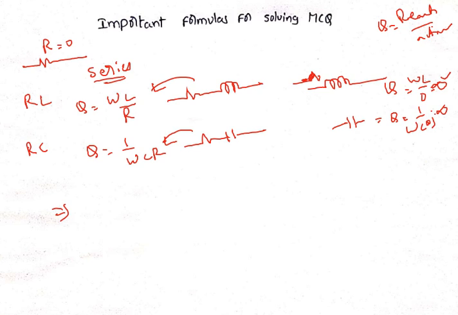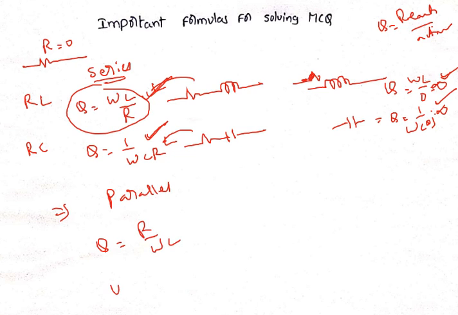So, very important here. What we need to remember is, in case of series RL circuit, Q equals omega L by R, and in case of series RC circuit, 1 by omega C R. In case of pure inductor, quality factor is infinite. For pure capacitor, quality factor is infinite. And for the same case, in case of parallel, what happens? Just inverse of that. Quality factor is just the inverse of the series quality factor. Q equals R by omega L, just the inverse of that. In case of RC circuit, for series it is 1 by omega C R. For parallel, just the reverse of that, that is omega C R we will get.